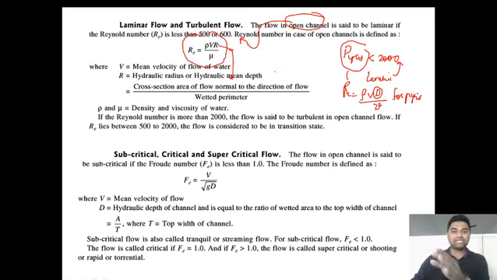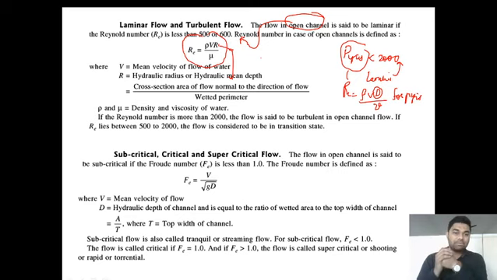If the Reynolds number is more than 2000, the flow is said to be turbulent in open channel flow. If Re lies between 500 and 2000, it is said to be in transition. Don't get confused: Reynolds number less than 2000 for laminar flow was for flow in pipes. In open channel flow, when the Reynolds number is less than 500, the flow is laminar. Don't get confused between open channel flow and pipe flow.